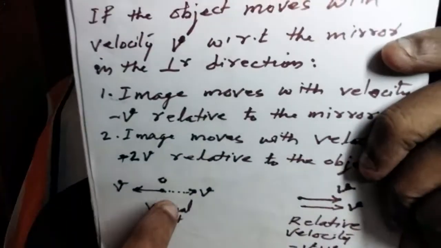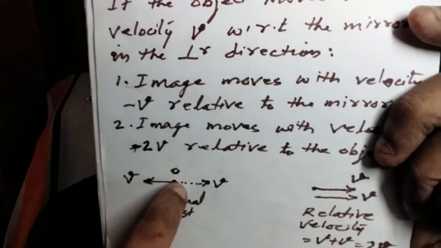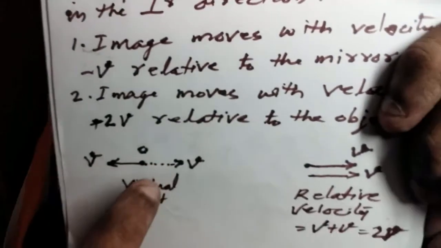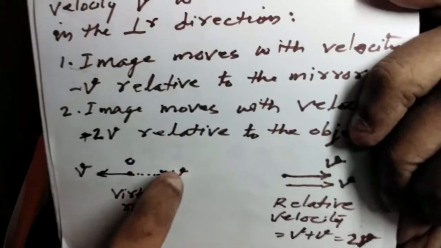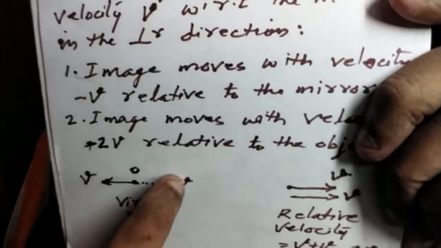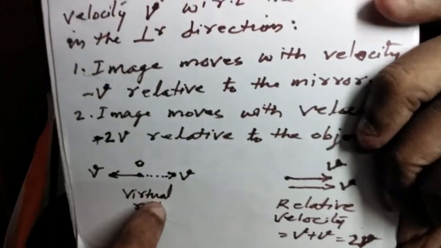Here the frame of reference is the object, so the object must be brought to virtual rest. What must be done? You add a velocity v in this direction, so that the total velocity of the object will become v minus v equals 0. That is, it is virtually at rest.